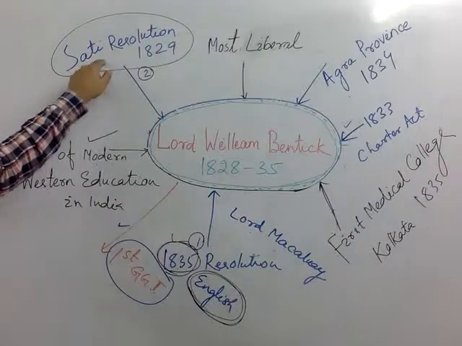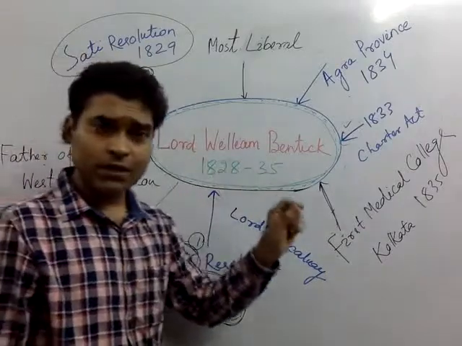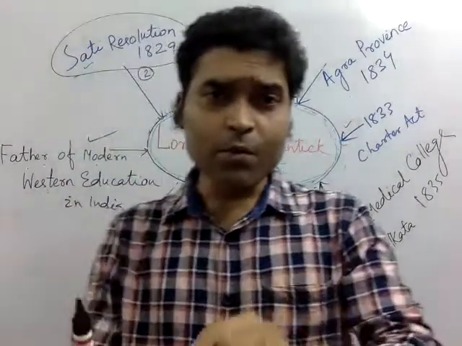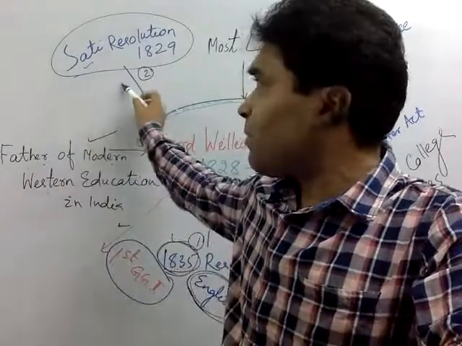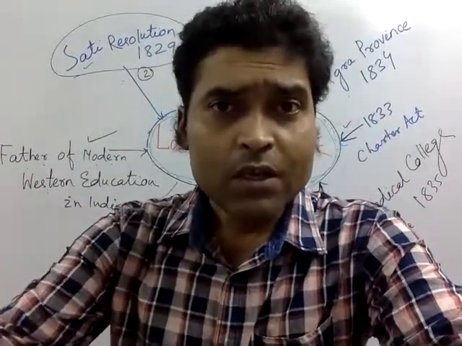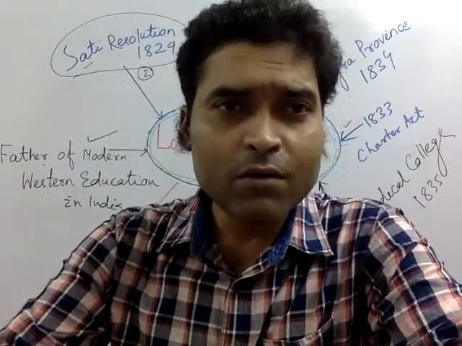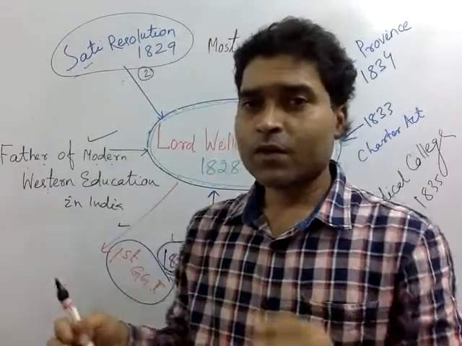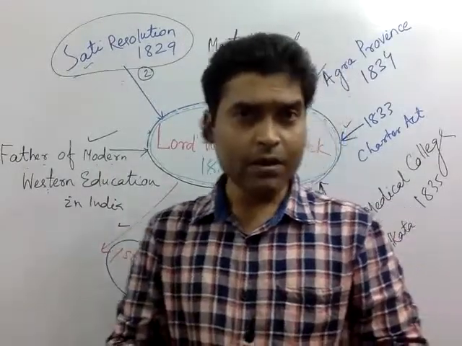Now we'll talk about this resolution. You see, the Sati resolution was passed in 1829. What was the purpose of this resolution? Very, very important. Sati was a very bad tradition in India.